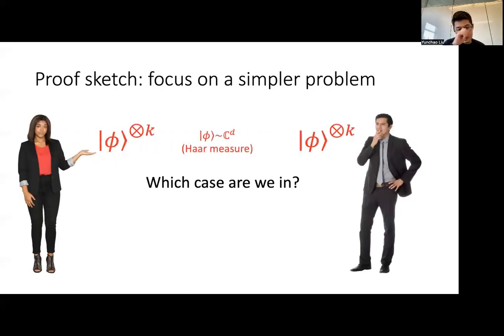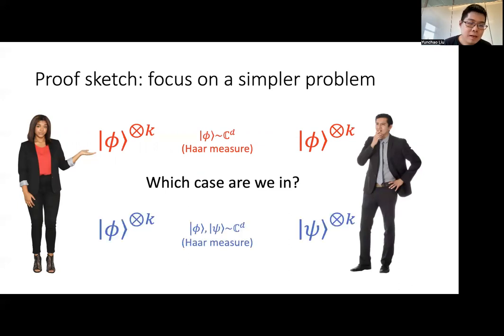First, Alice and Bob both have a random pure state phi, and they both have k copies. And in the second case, Alice and Bob also both have k copies of a random pure state, but these states are independent.